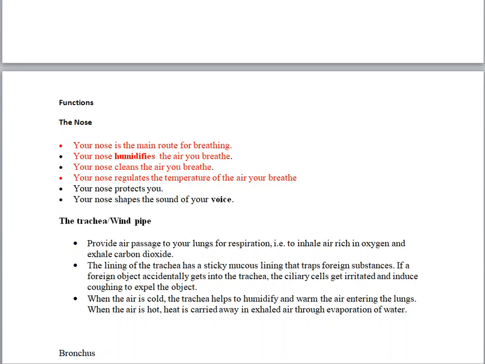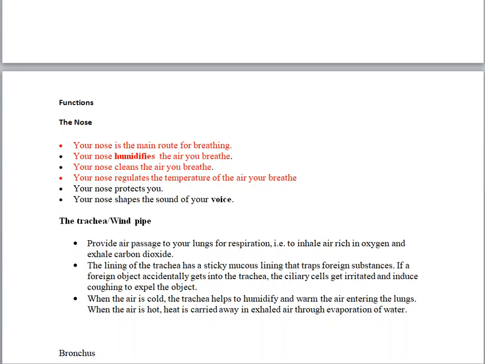Number two, your nose humidifies the air you breathe, meaning that to humidify is to add moisture to the air that you breathe. Sometimes, especially during dry days, the air that we breathe is dry. It is not moist. So that's why your nose is always wet, and that is how it should be. If it gets dry, you even feel uncomfortable. So your nose humidifies the air you breathe.